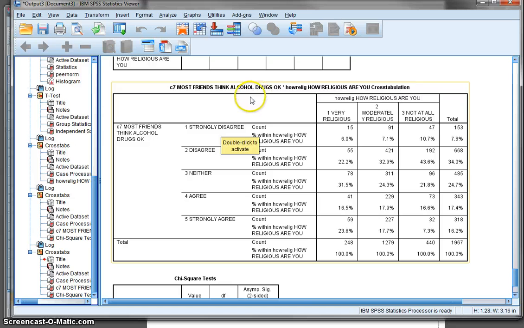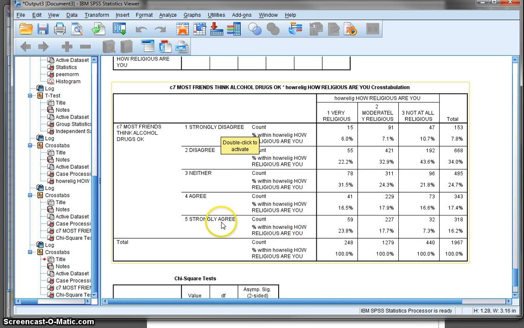I think what's happened is that a 1 has become a 5, and so they're actually down here. 23.8% of those who are highly religious said they strongly disagreed, but it got moved to a 5. What failed to happen was that we failed to change the value labels.